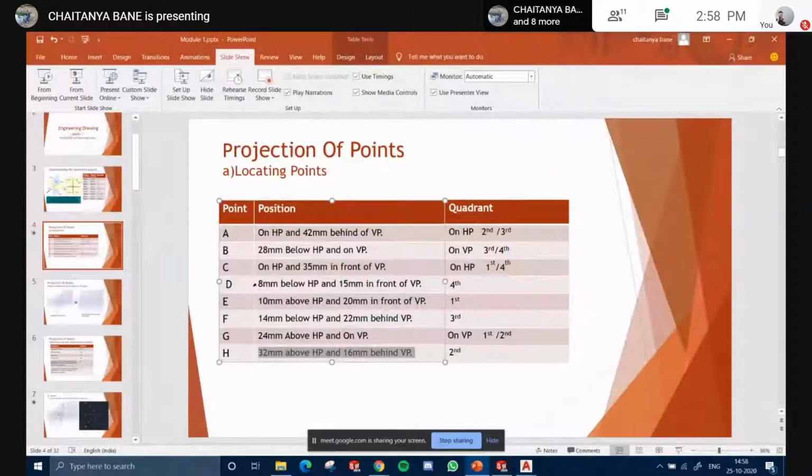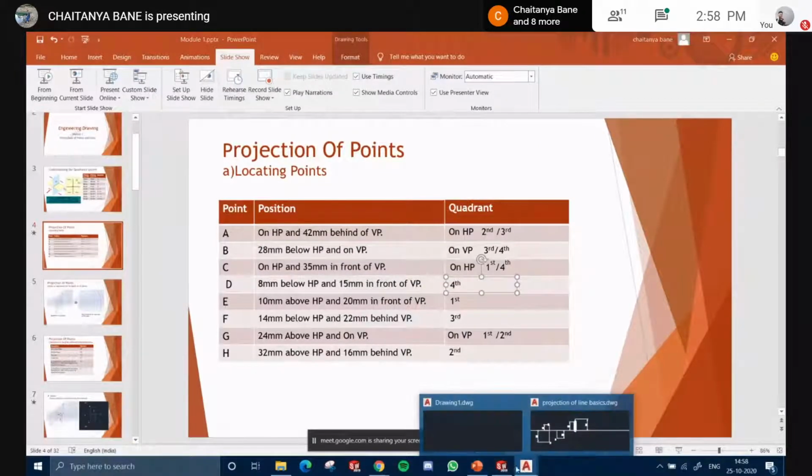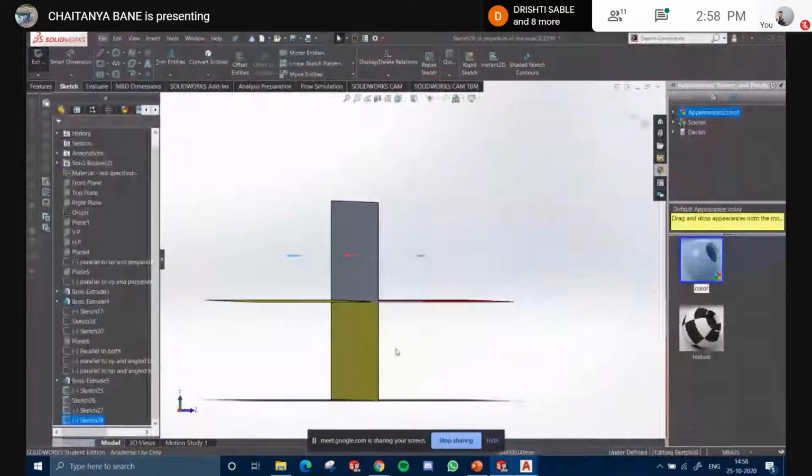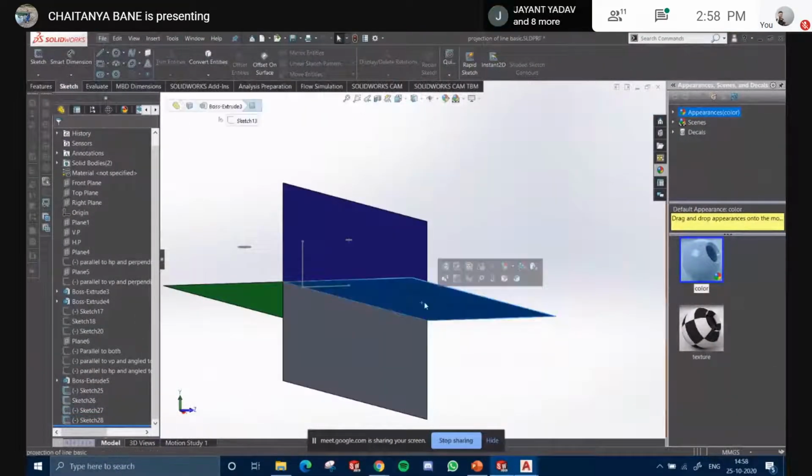D, right? Below HP and 15 mm in front of the VP. Which quadrant is coming? Fourth, correct? So where we go is here, fourth quadrant. I'll just make a reference plane. Give me a minute.